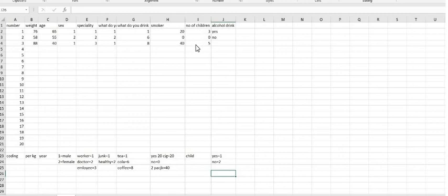Number of children is an integer, a number, so it is not problematic to put the number of children. Alcohol drink is also yes or no. So I think this is very easy for us. We wanted to make a simple system for coding, and this simple system will remain with us. Try not to use this if you are working on paper.